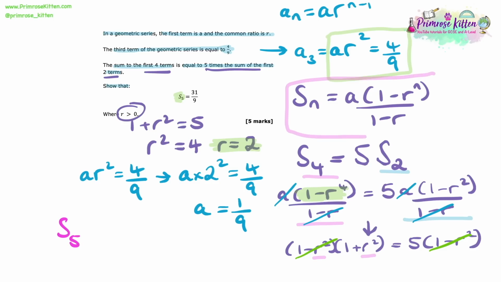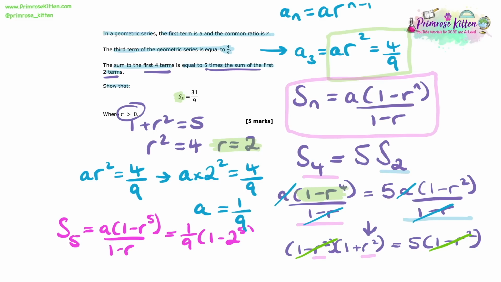So now we know r, and we know a, and we know the sum equation. So the sum of those first 5 terms is going to be equal to a times 1 minus r to the 5 over 1 minus r. Substituting in now our values of a and r, we have S5 equals 1/9 times by 1 minus 2 to the 5 over 1 minus 2. And if I pop that into the calculator, I do indeed get 31 over 9. So I have shown that the sum of the first 5 terms equals 31 over 9, and I have my 5 marks.